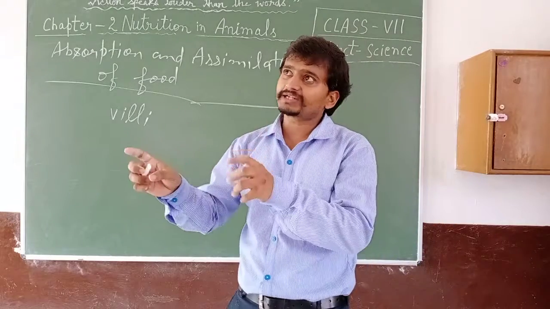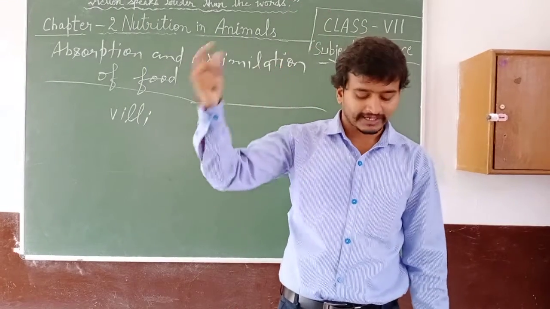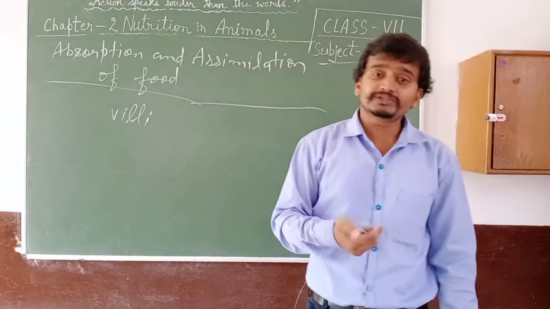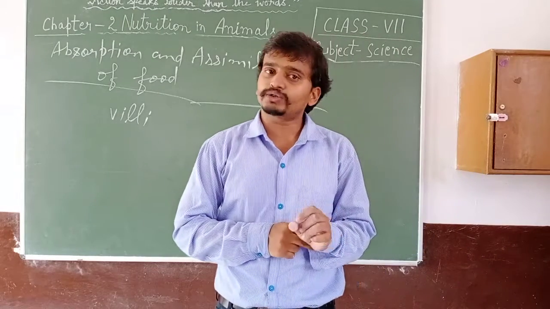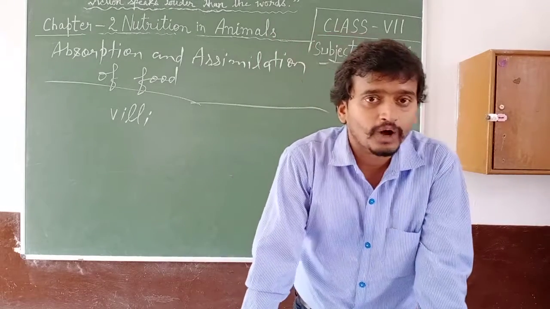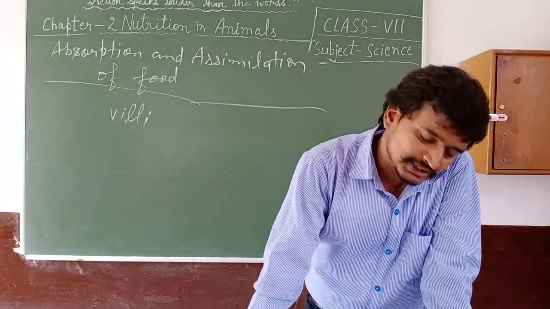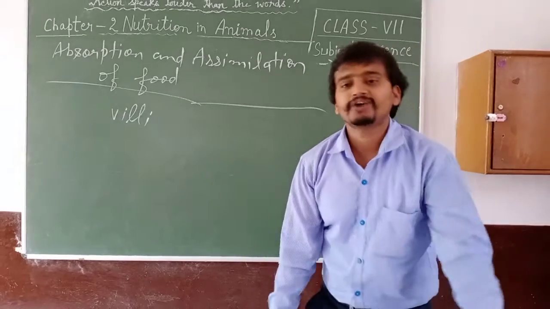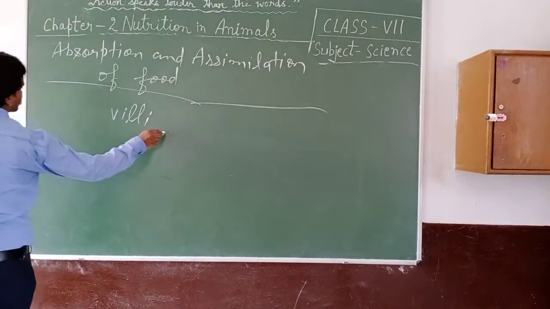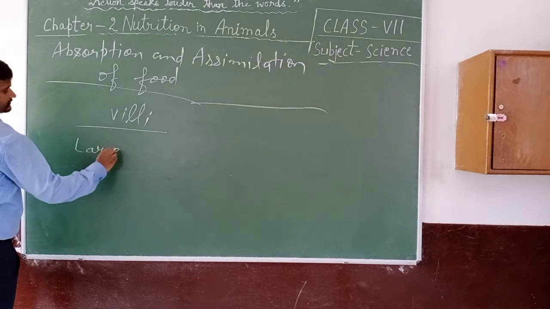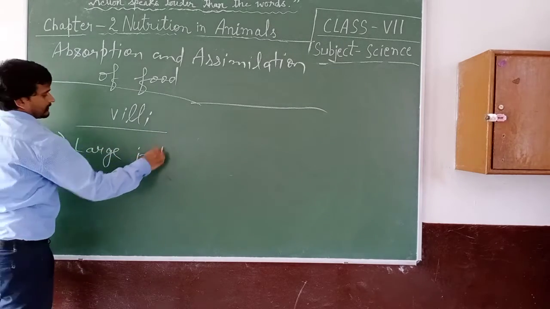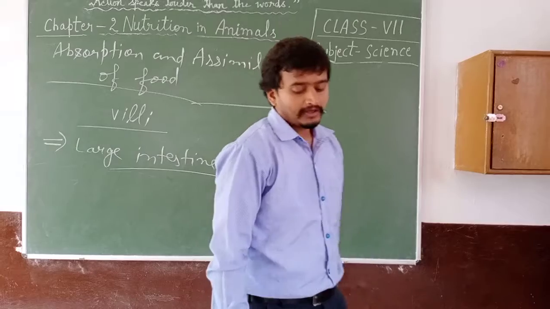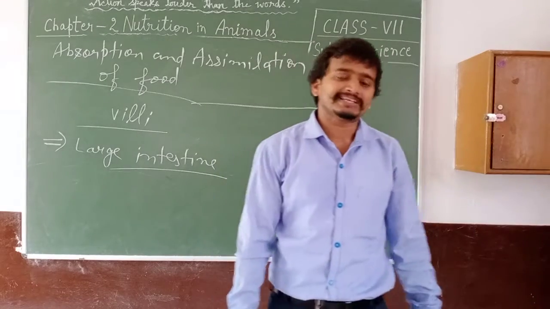After that, the blood carries these useful substances to each and every part of the body. The body uses these substances for its growth and maintenance. The absorption of digested food and its utilization by the body is known as assimilation. After it, the next one is large intestine.